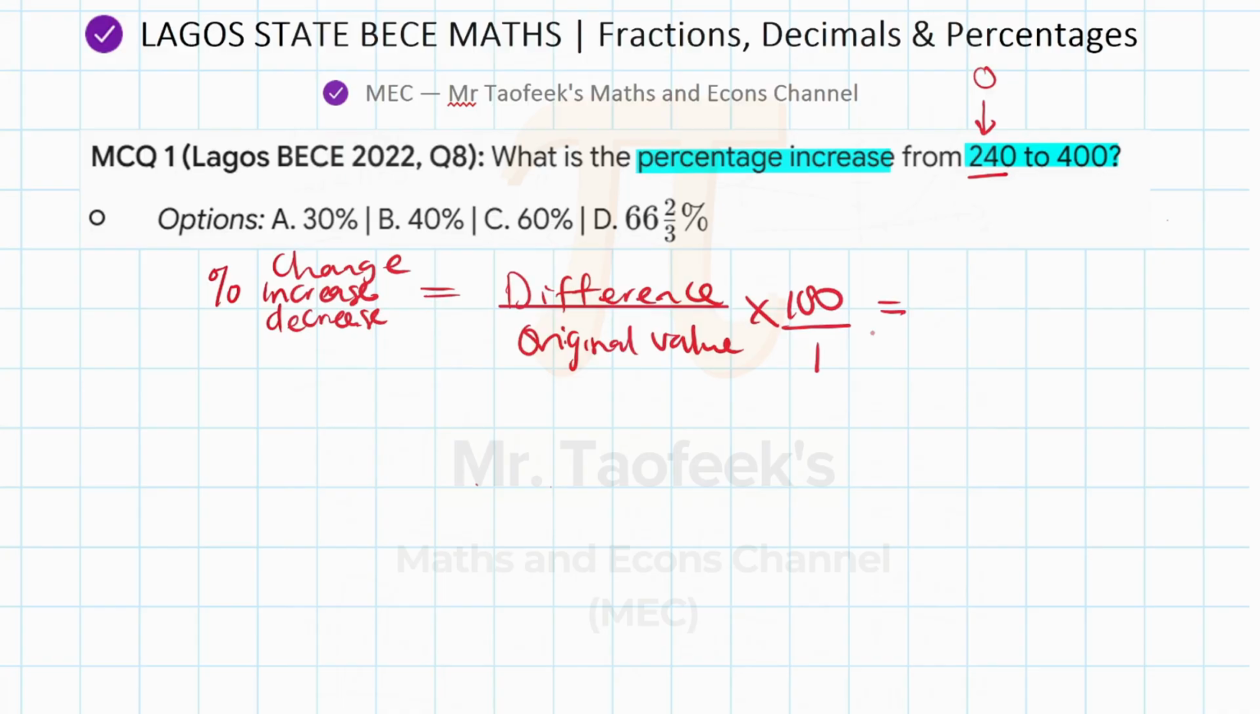So first, to get the difference, and the difference is very simple: the bigger number, take away the smaller number. It doesn't matter if the bigger number is the new value or the old value.